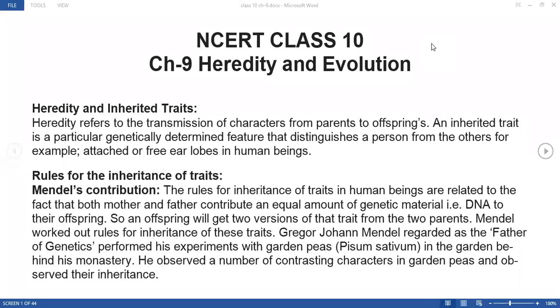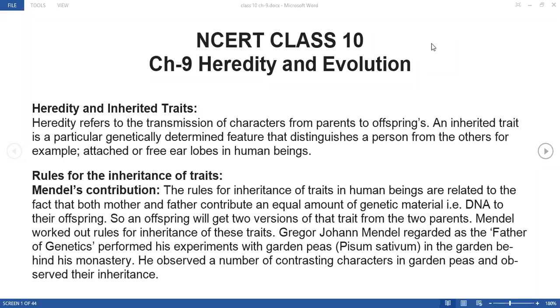So first we will see about what exactly heredity and inherited traits means. So heredity refers to the transmission of characters from parents to offsprings, right? When we are talking about heredity, in Gujarati you know it as Varsagat, right?